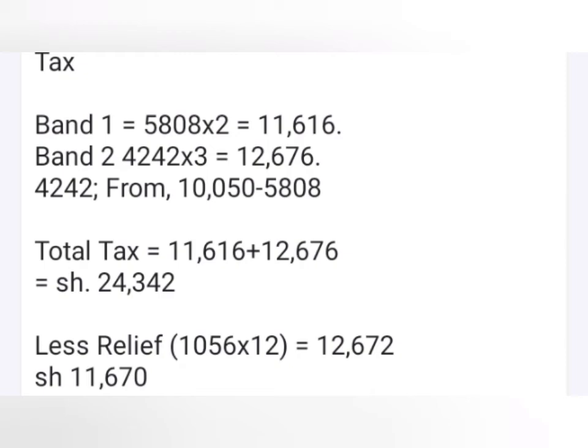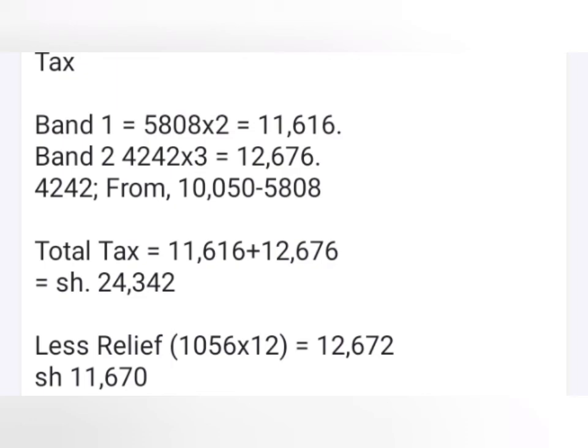Our income is in band 2. So for the first band it is 5808 times 2, whereby for every pound up to 5808 pounds the person pays 2 shillings, which is 11,616 shillings.